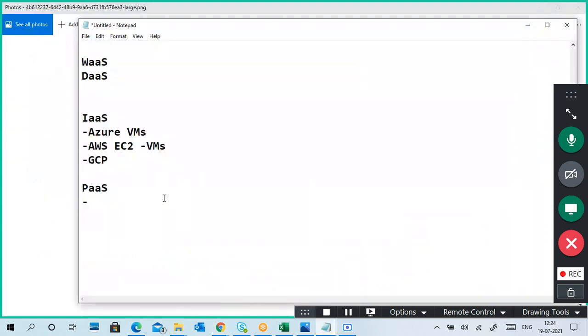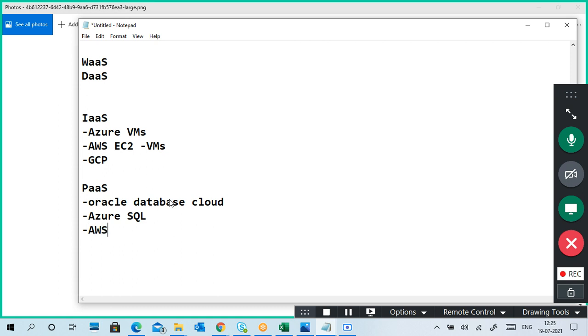That is an example of platform as a service, like Oracle Database cloud services. Or maybe you can go to Azure SQL.